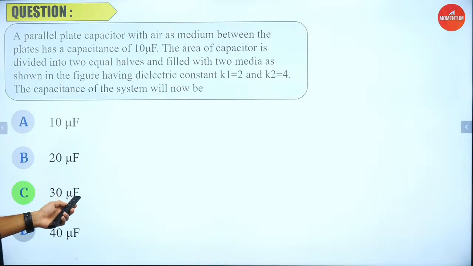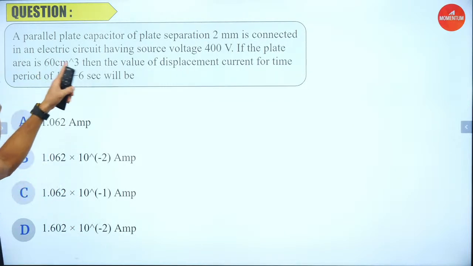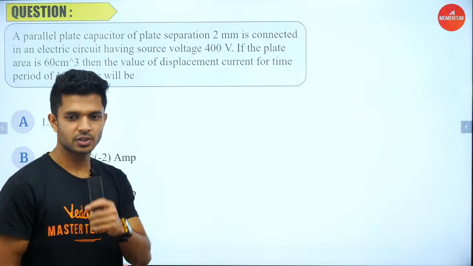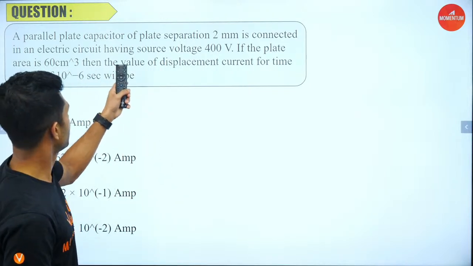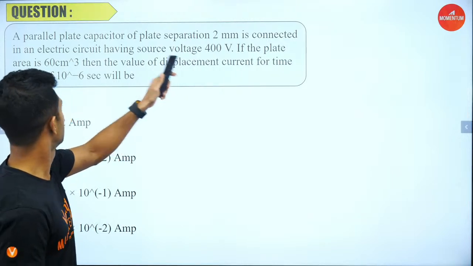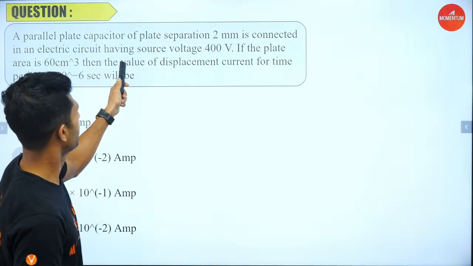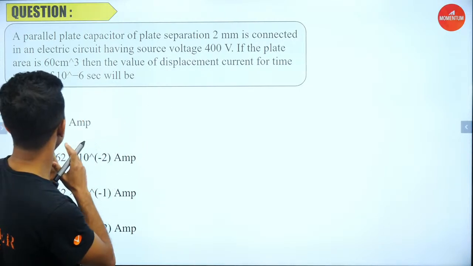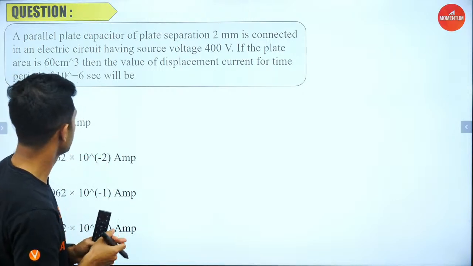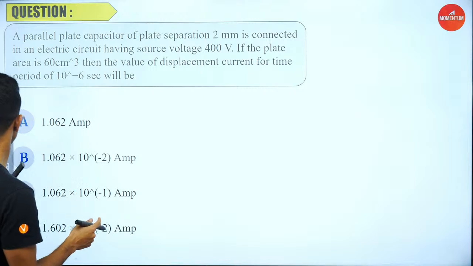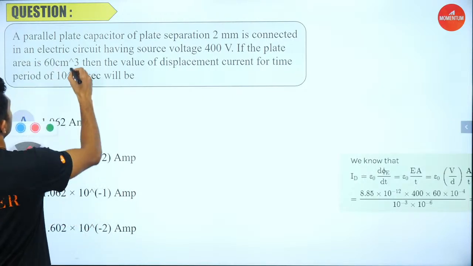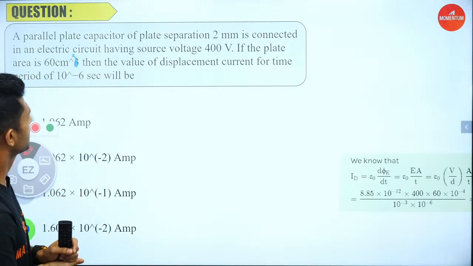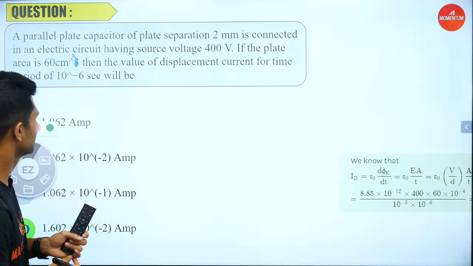Okay, so what do we have? Yes, 30, we got it. Next, shall we read? A parallel plate capacitor of plate separation 2 mm is connected in an electric circuit having a source voltage 400 volt. If the plate area is equal to 60 centimeter square, not a cube, so this was just a square here. Then the value for displacement current, for time period of 10 power minus 6 second, will be.